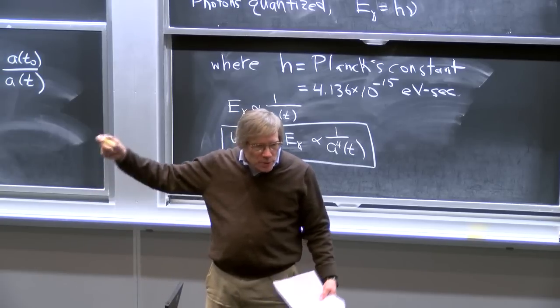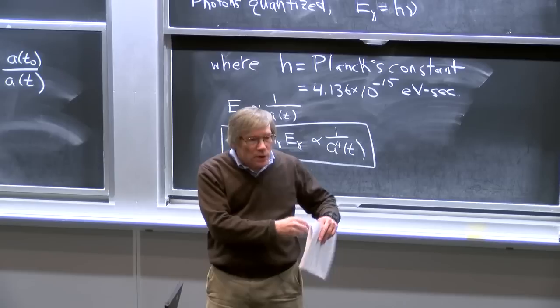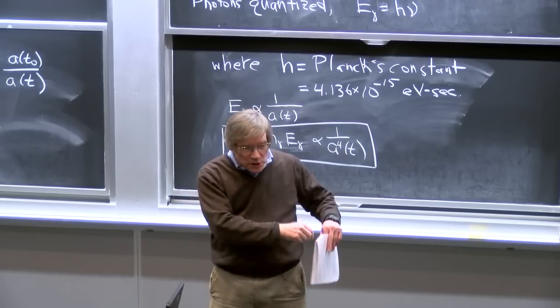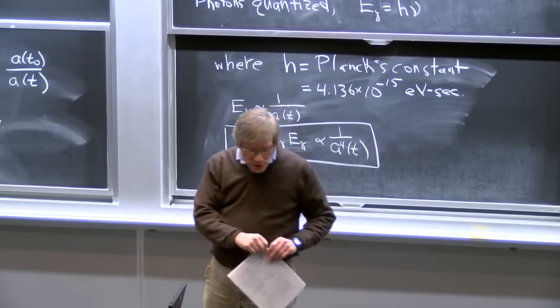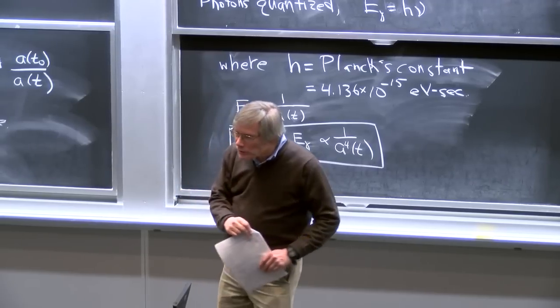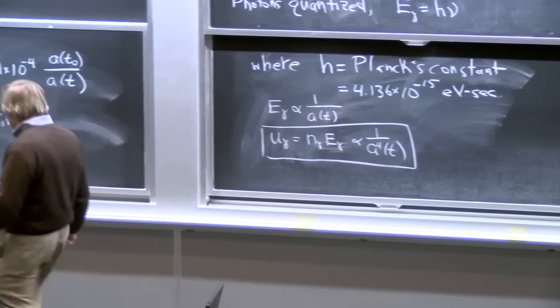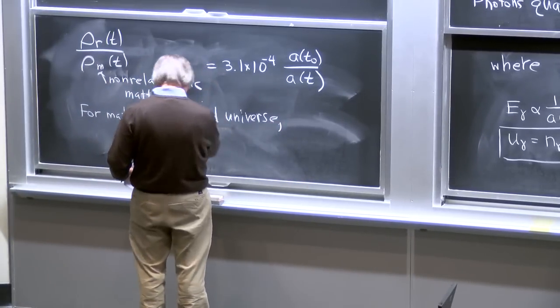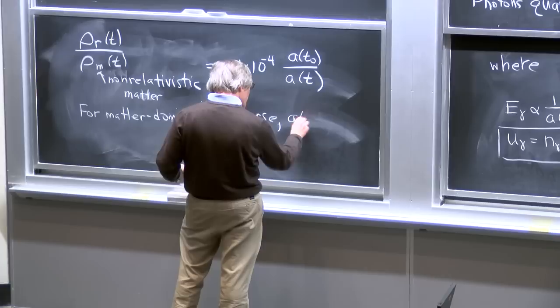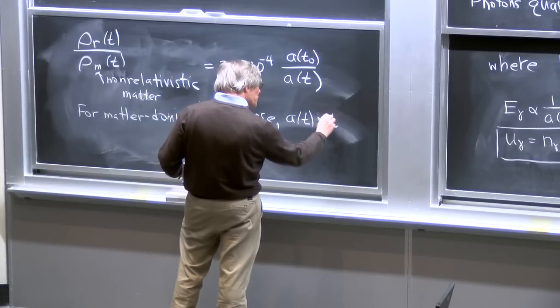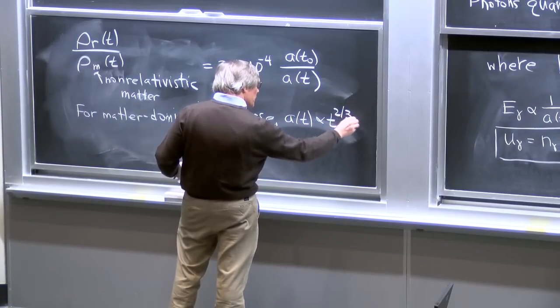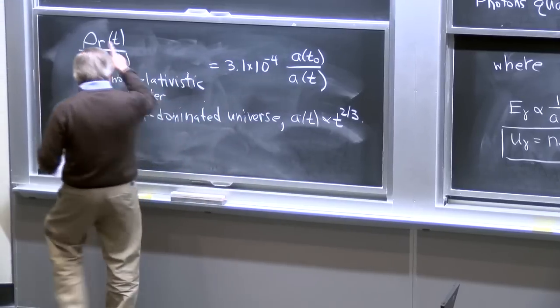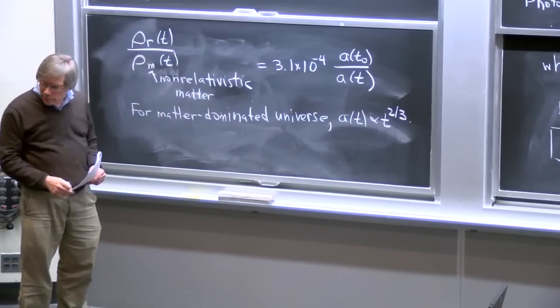And also, as we approach this time when they are making equal contributions, we will run into a regime where the contribution of the radiation itself will be relevant. So this is only an estimate. But what we're going to do is assume that we can treat this as a matter-dominated universe with a of t proportional to t to the 2/3. And then we can plug numbers into this formula and ask when was the ratio 1.